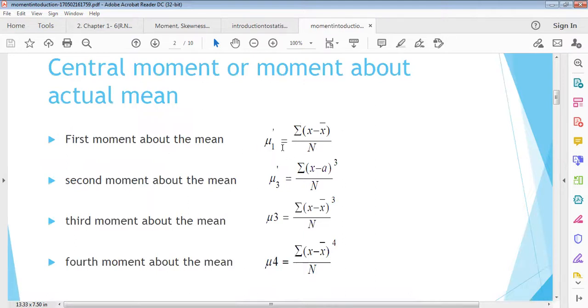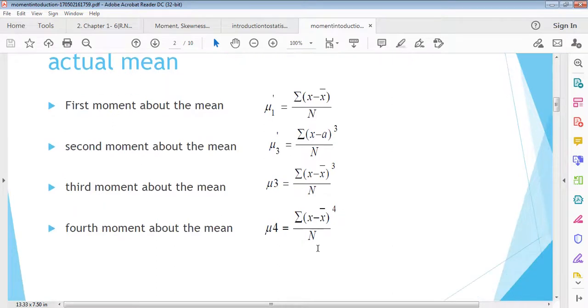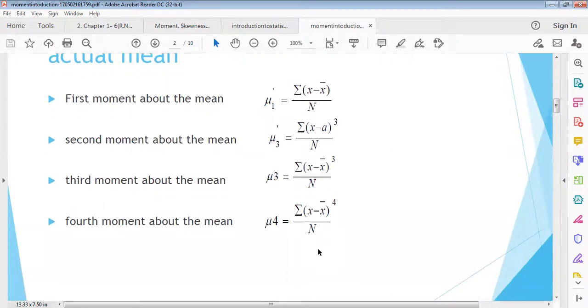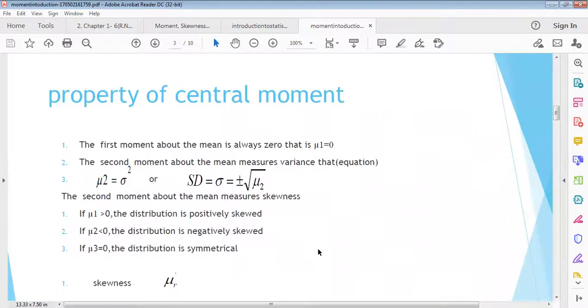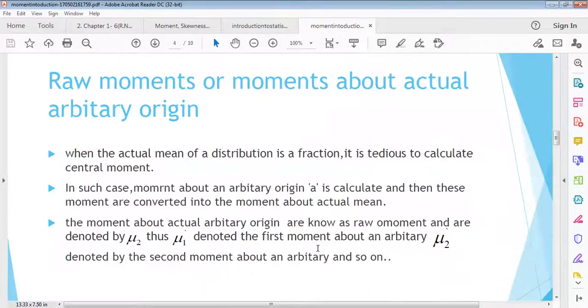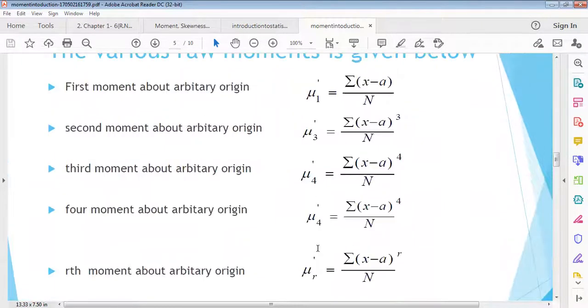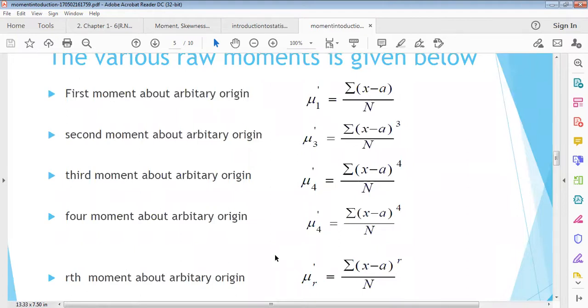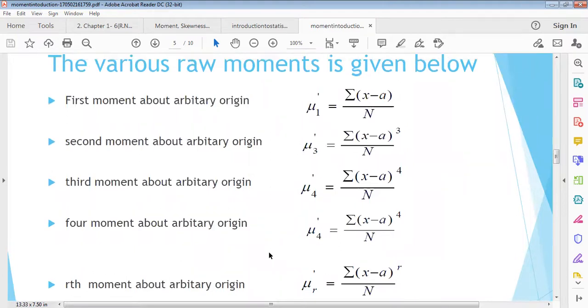So the first raw moment, mu1 dash, equals this, and the second raw moment, the third raw moment, are like this. The second is the square, and the third raw moment is the cube, and the fourth moment will be power 4. This is the raw moments or central moments. Remember it. On the other hand, another kind of moments can be used, which are the moments about origin. The first raw moment, or arbitrary origin, you can use these values.